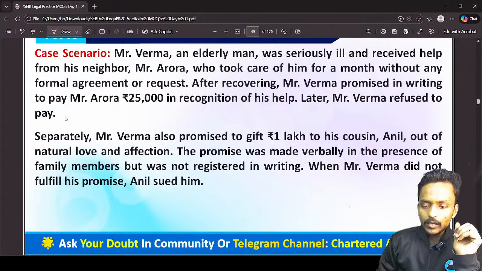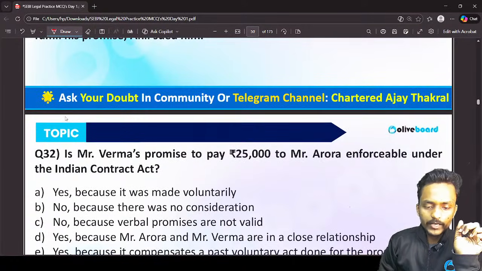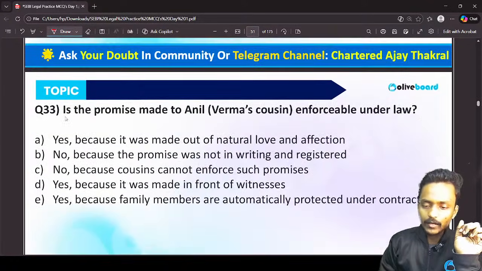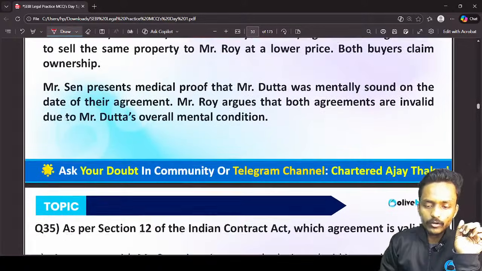Okay. What is this question? This question, I think, is based upon the Indian Contract Act. Again, the next question is based upon the Indian Contract Act.